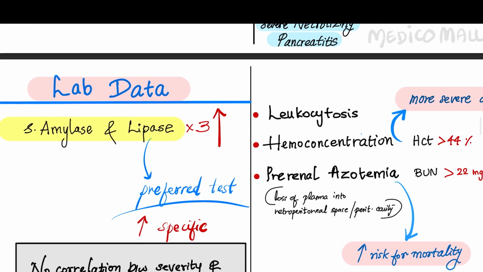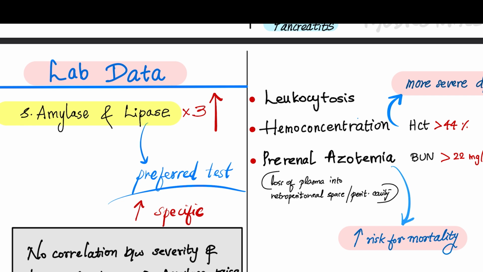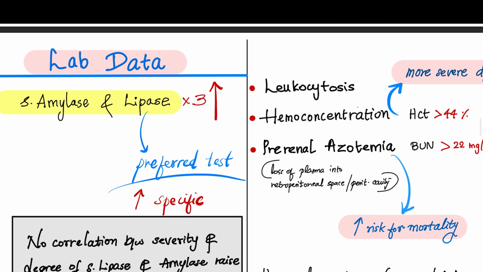Next, after initial general examination, we will send our labs. So what do the labs say to us? We will focus on serum amylase and lipase, which is more than thrice its normal levels. And lipase is the preferred test because it is more specific.